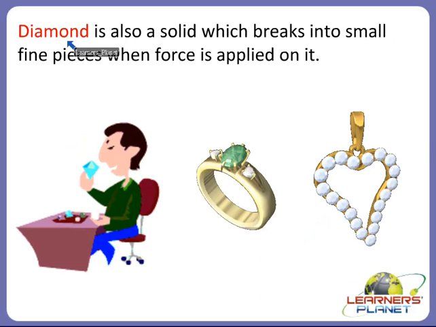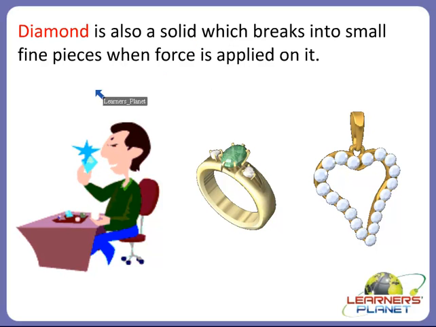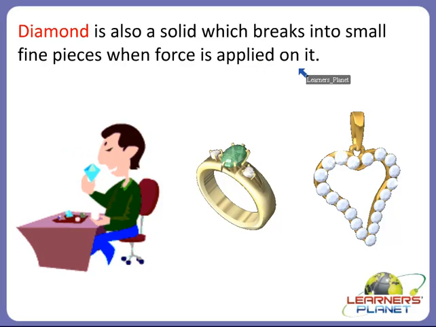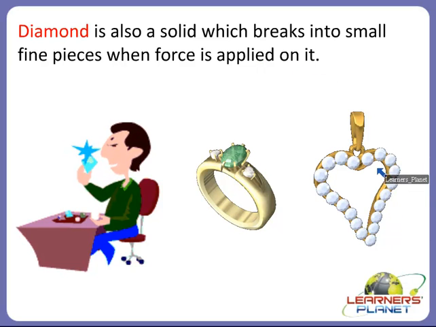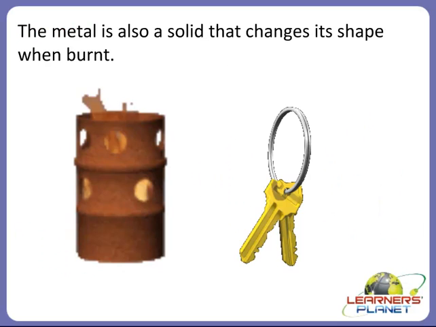And diamond is also an example of a solid which on applying force can be broken down, right? So diamond is also a solid which breaks into small fine pieces when force is applied on it, and we can make beautiful jewelry out of it.